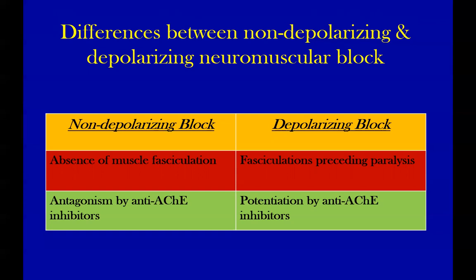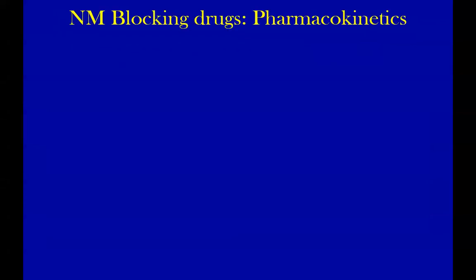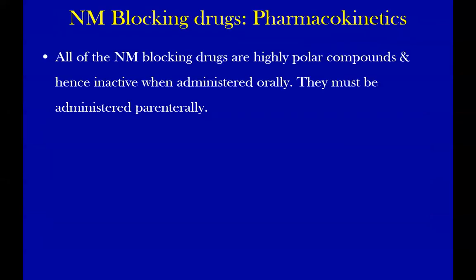Any question? I think this is the last slide. Generally I avoid heavy text, so there must be something important here. All of the neuromuscular blocking drugs are highly polar compounds and hence inactive when administered orally.